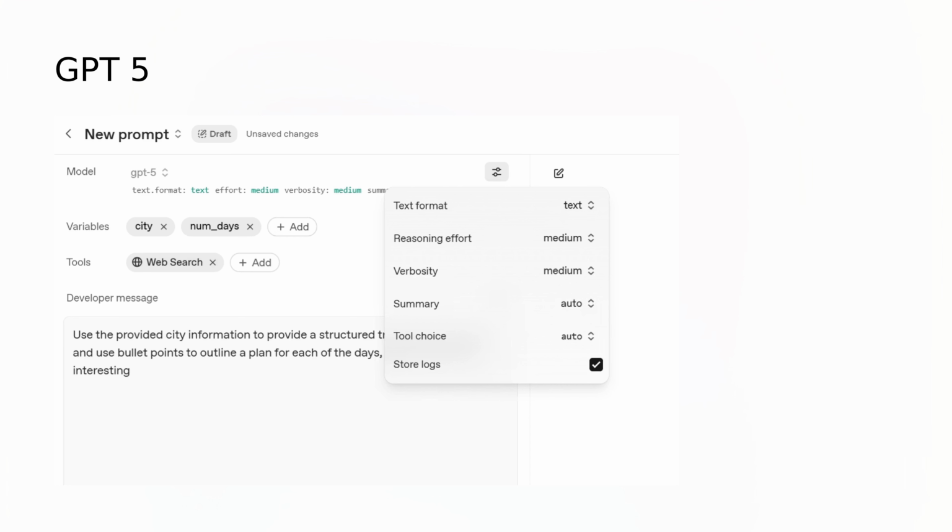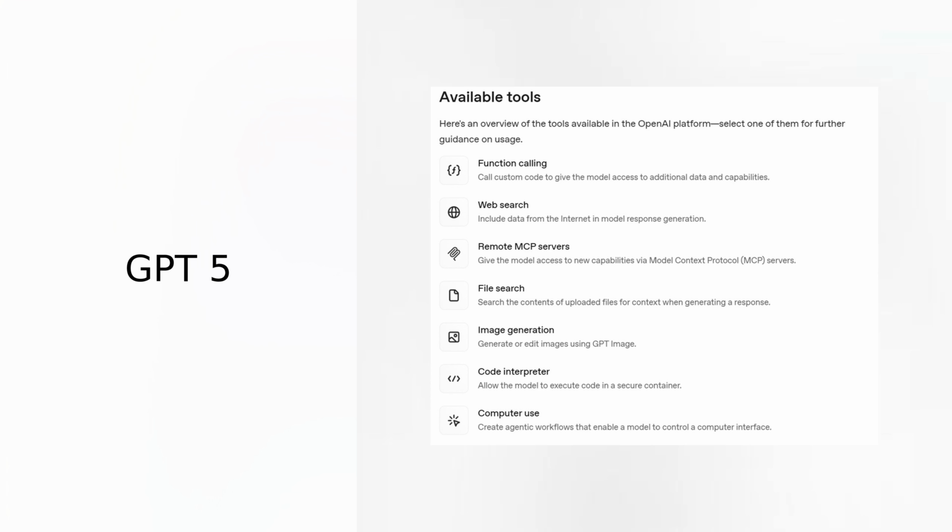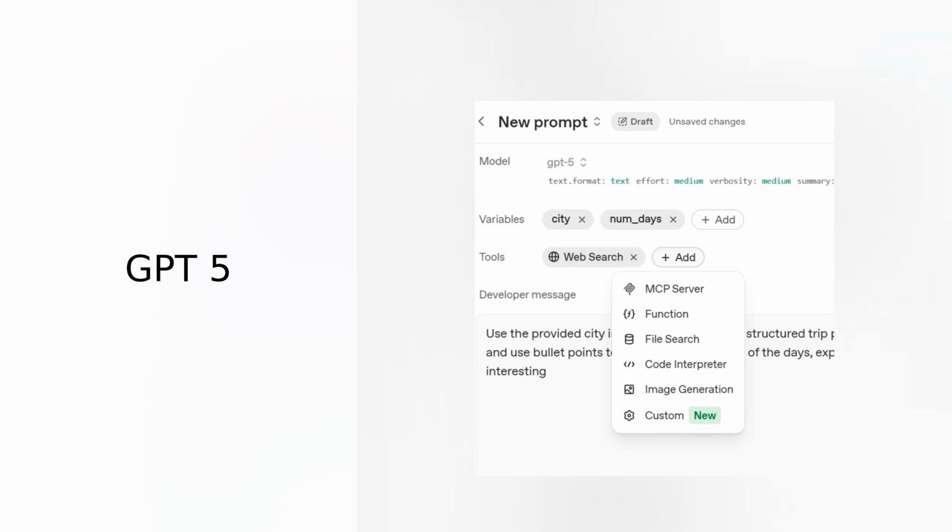Click on the parameters drop down. We have a couple new parameters: reasoning effort and verbosity of responses. The others will probably be familiar if you've been using ChatGPT for a while. All of these tools, function calling, web search, etc., are available to call from the GPT-5 API. There is one exception. We can't as yet use the computer use tool. To see the list of tools, click on plus add. Note that there's a brand new custom tool, which we'll return to later.